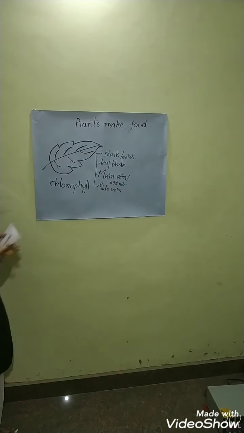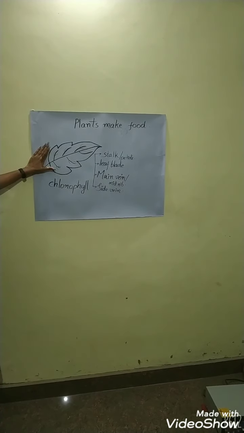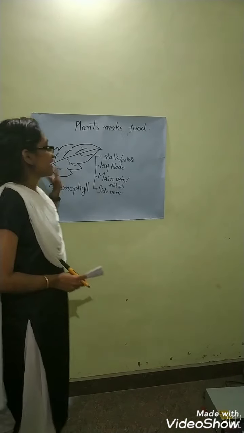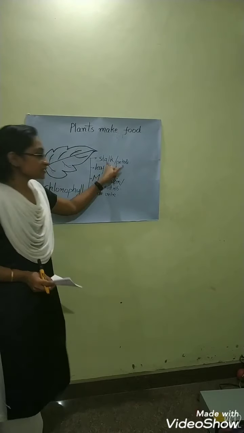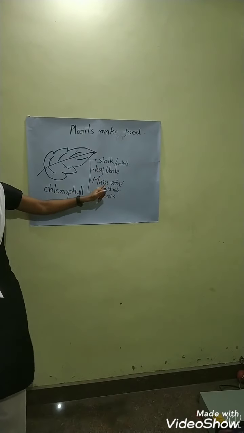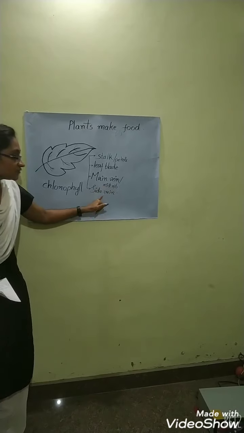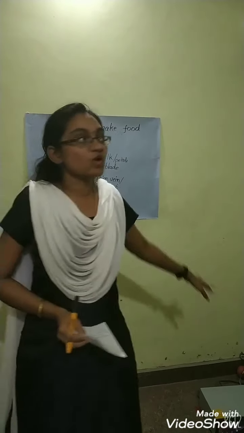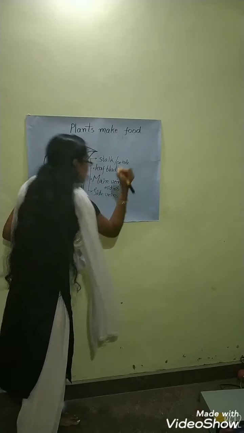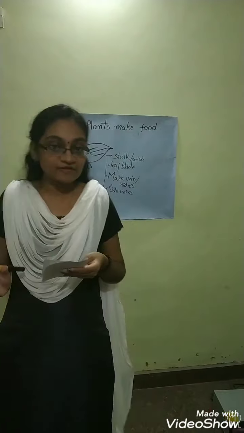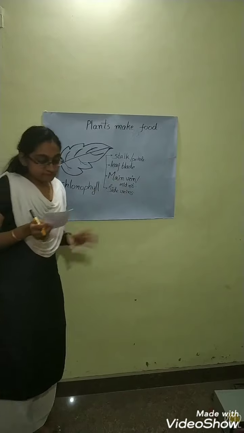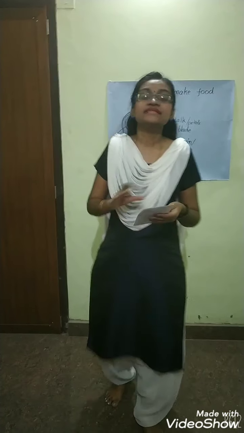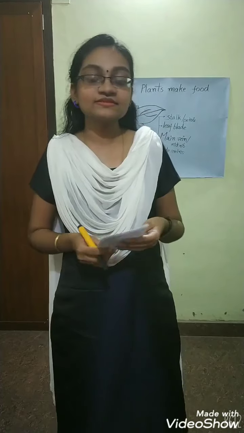These are all about the parts of a leaf. So, we said that a leaf has mainly 4 parts. One is the stalk, the other is the leaf blade, then the main vein, and the fourth part is the side veins. We know there are a number of veins, and they are side veins. These are the main parts of a leaf, and I already told you the functions of these parts. Is it clear? The next topic is functions of leaves.